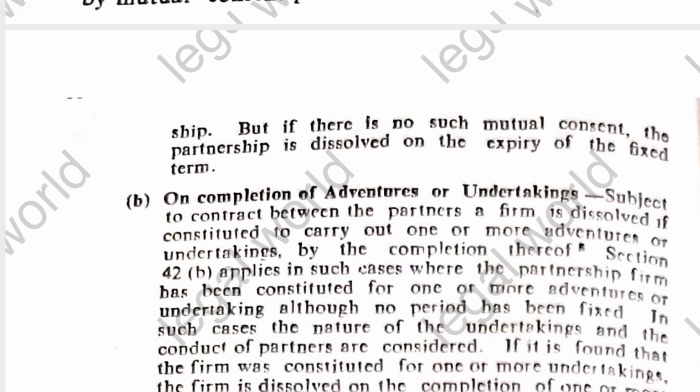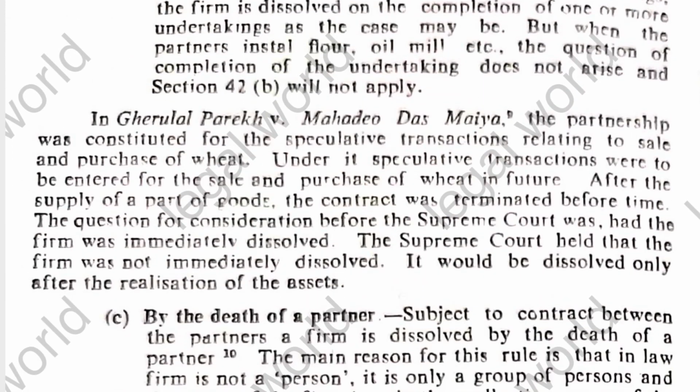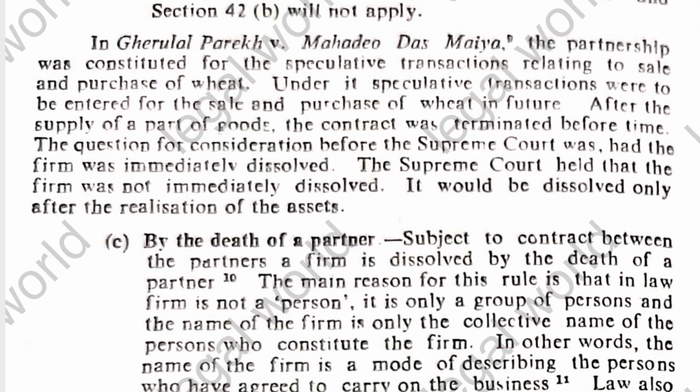The second one is on the completion of the undertaking. If a partnership is constituted for an undertaking, then after the completion of that particular undertaking, the firm is dissolved as per section 42 clause B of the Indian Partnership Act. As in the case of Gherulal Parekh versus Mahadeodas Maiya, the partnership was constituted for a particular transaction relating to the purchase and sale of wheat.